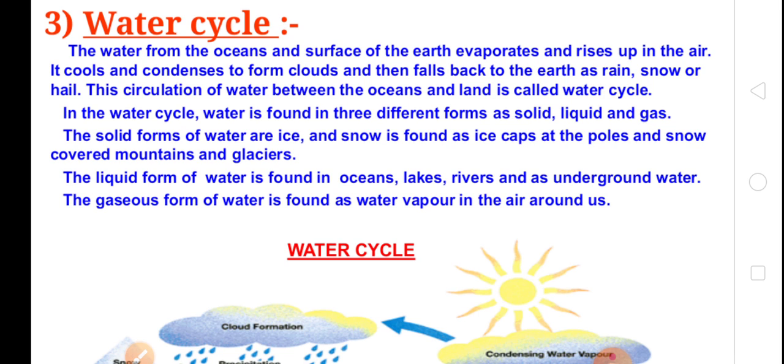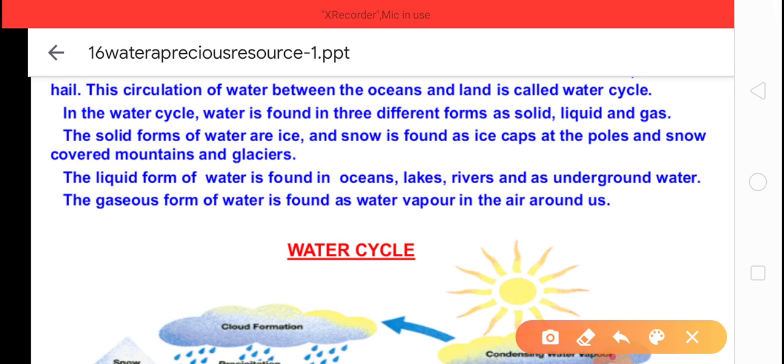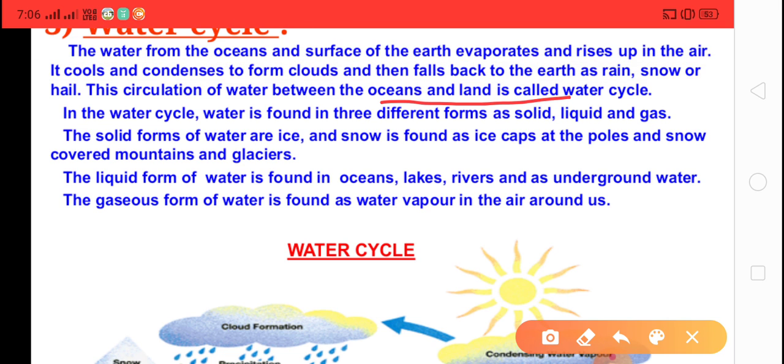Now the third step is when the water falls back to the earth as rain, snow or hail. This is called precipitation. So this circulation of water between ocean and land is called the water cycle.